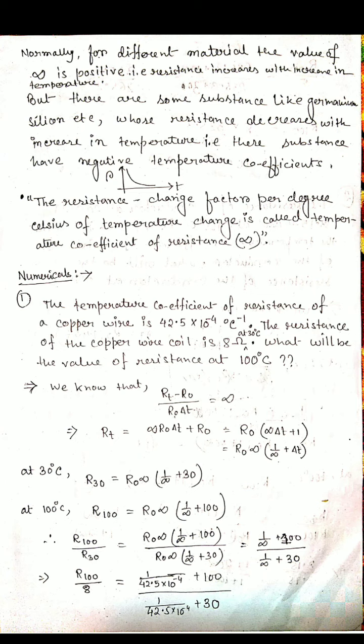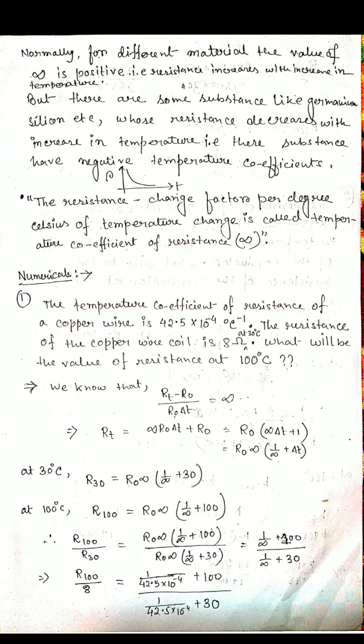See this graph, resistivity versus temperature for a semiconductor, it decreases. So for those substances, the temperature coefficient alpha will be negative. Otherwise, for metals, the alpha is positive.